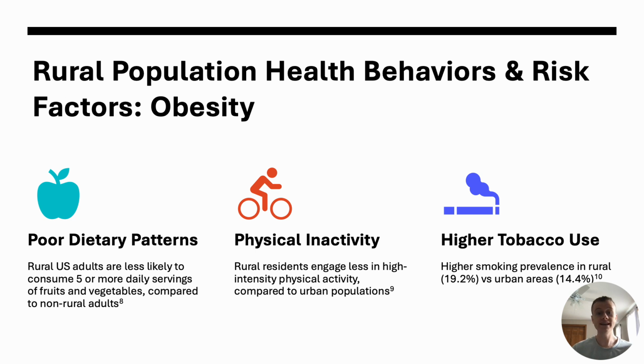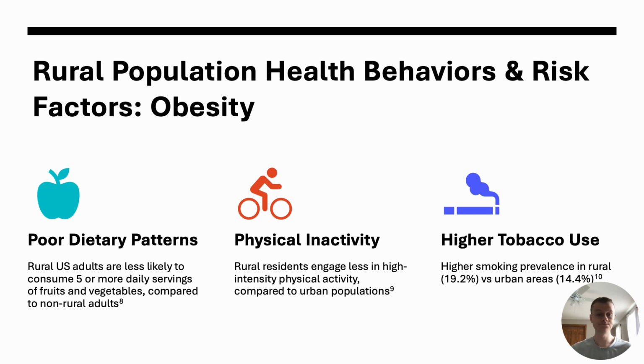Research and surveillance data can highlight trends in health behaviors frequently expressed by rural America, which are problematic for both obesity and diabetes. These trends are influenced by both social and structural factors previously discussed. Beginning with obesity, 3 of the many known behavioral risk factors for this condition include diet, physical activity, and tobacco use.